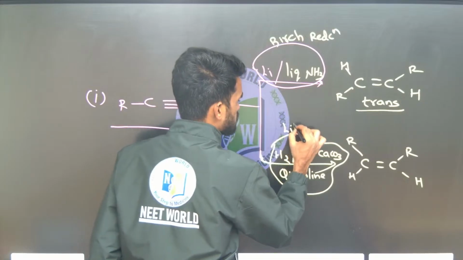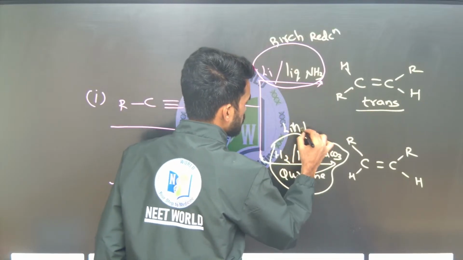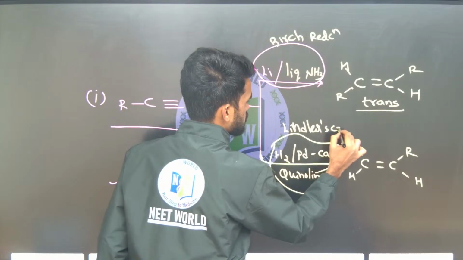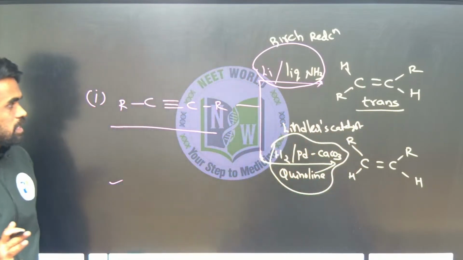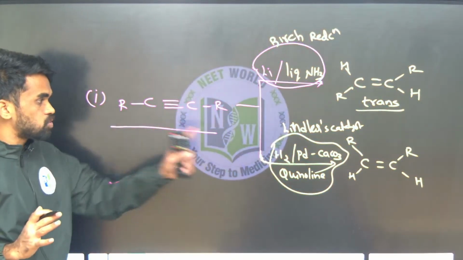Now here, if we treat this with H2, Pd, CaCO3, we call this Lindlar's catalyst. So this is called Lindlar's catalyst. What is the use of Lindlar's catalyst? That converts alkynes to alkenes.